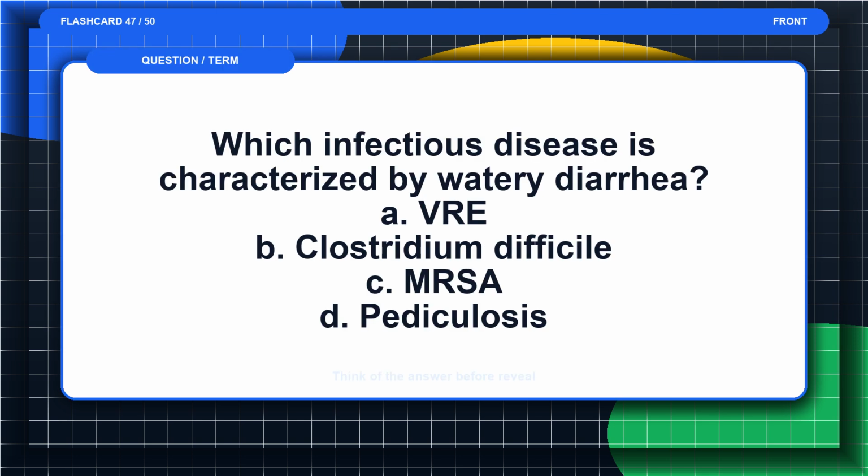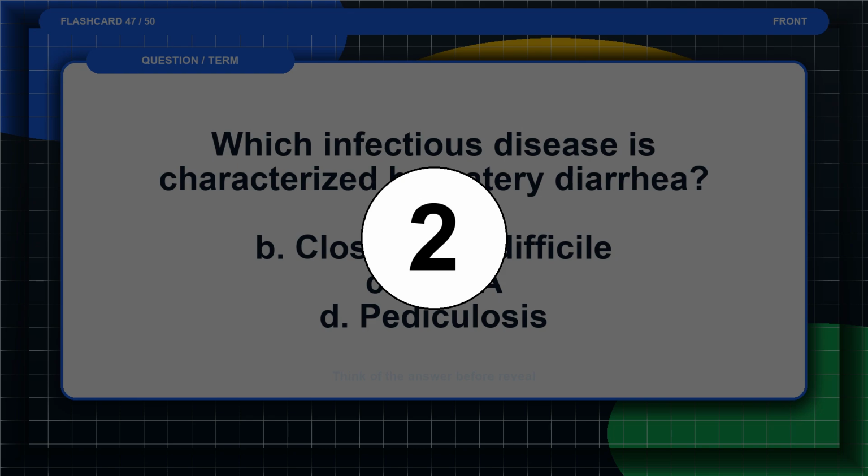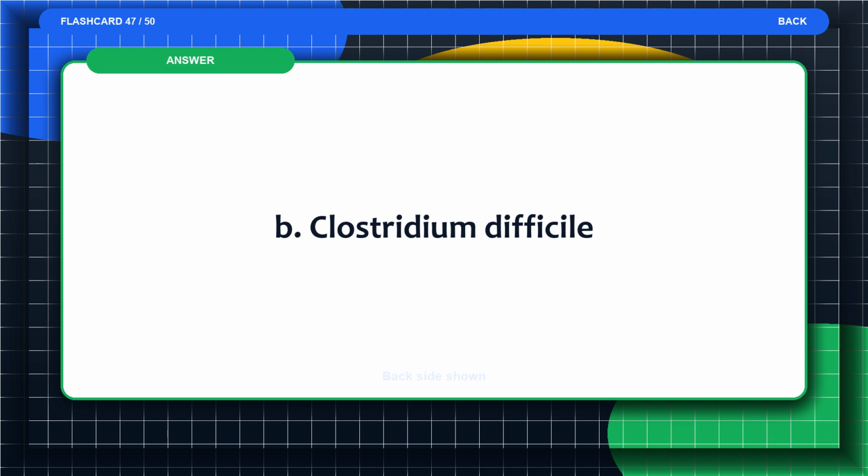Flashcard 47. Which infectious disease is characterized by watery diarrhea? A. Flu. B. Clostridium difficile. C. MRSA. D. Pediculosis. Think of the answer before the reveal. The answer is B. Clostridium difficile.